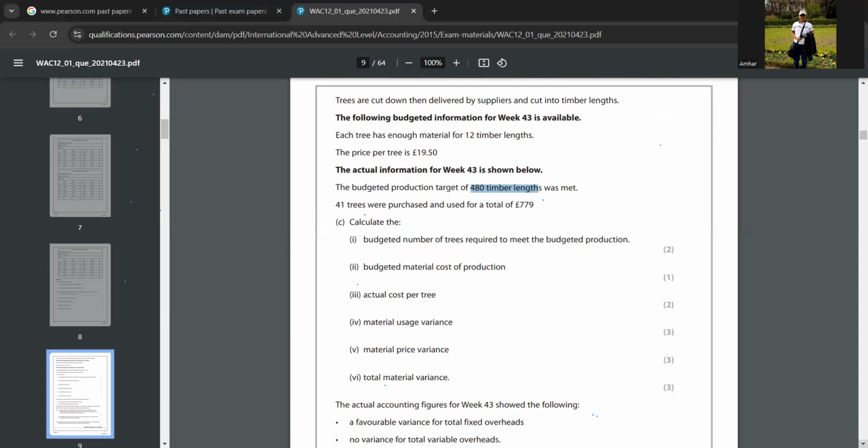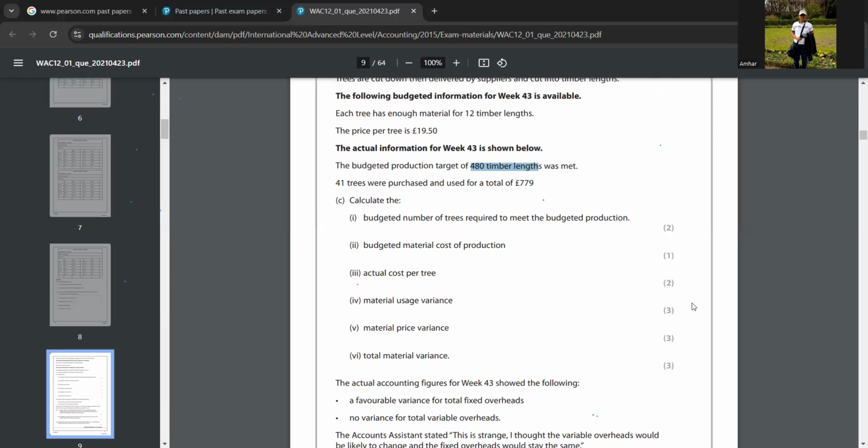Do you have any doubts there? No, not really. So in the first part, you can just show 480 divided by 12. That's all. And then it's 40 trees. So put 40 trees. You have to write the word trees.